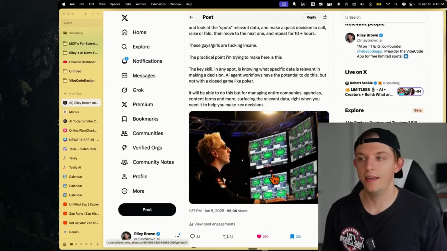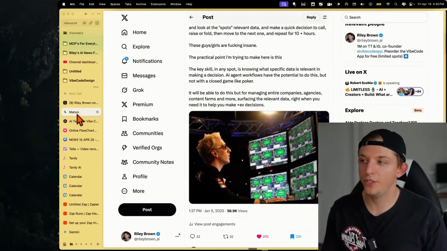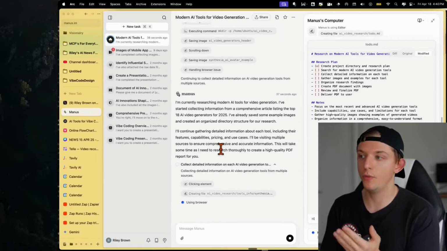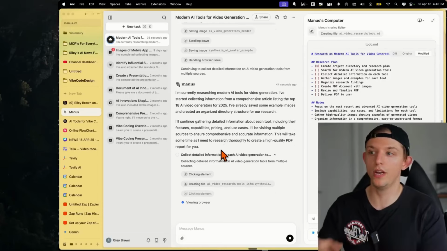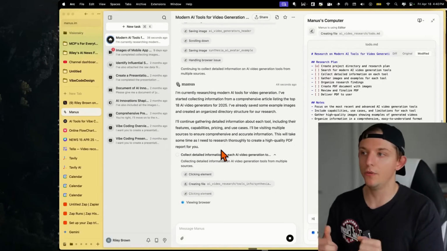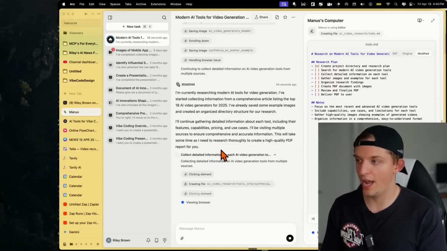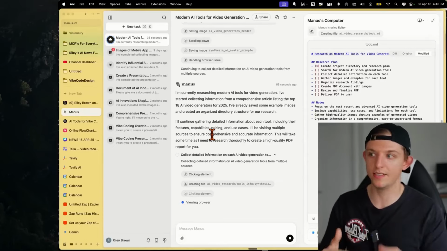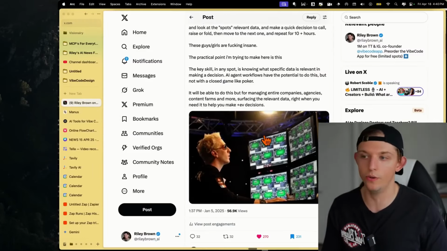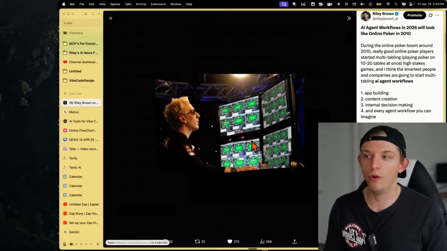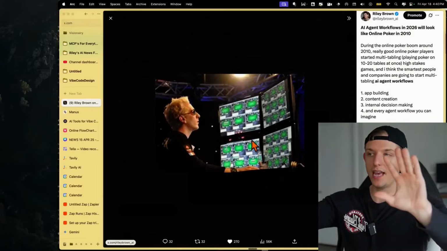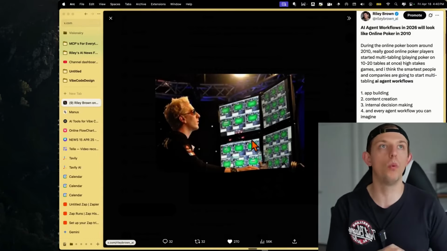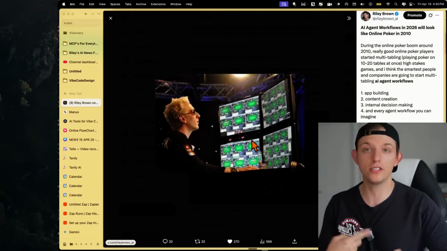And I think that the future of AI agents, as you can see here, we've basically sent off these employees. There's nothing that we could do right now other than manually do some work or take the research, but I think a lot of the work will be using these AI agents asynchronously to do a bunch of tasks. And I think there will be a CEO in the near future, within the next year, who will run a company managing these AI agents on multiple screens. And you're just going to be there saying, all right, Manus 1, Manus 2, Manus 3, Manus 4. And it's going to cost a lot of money in agents.